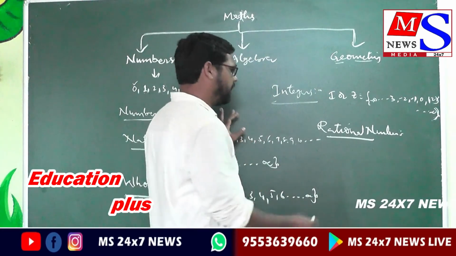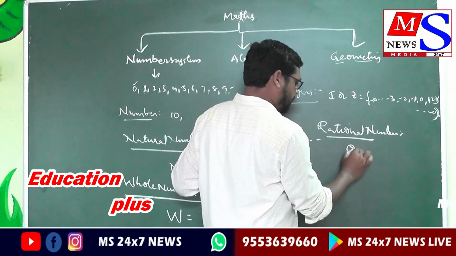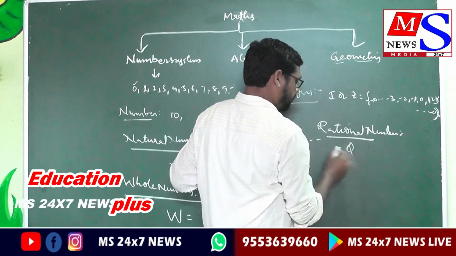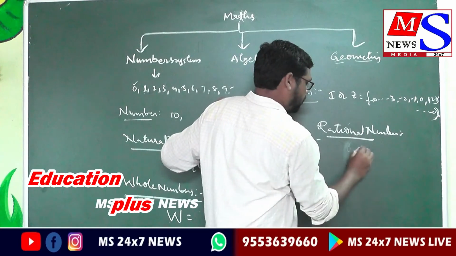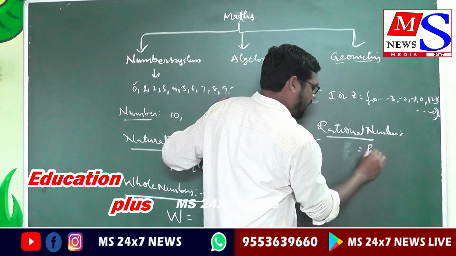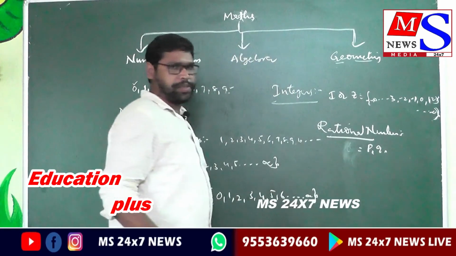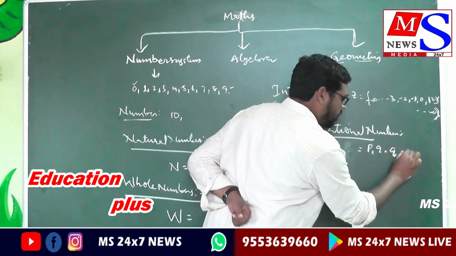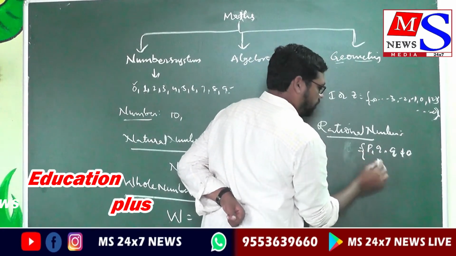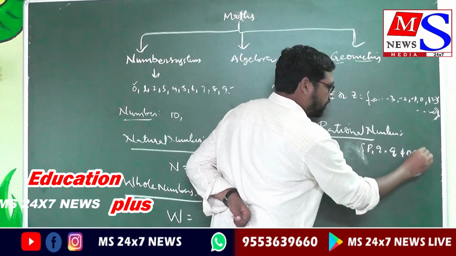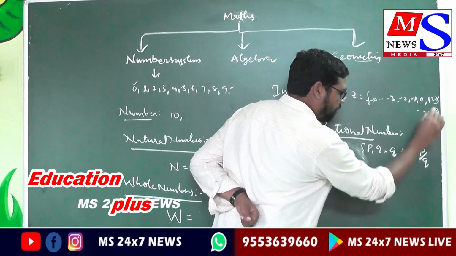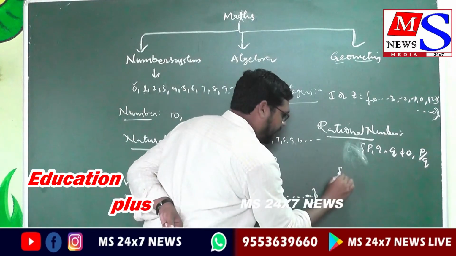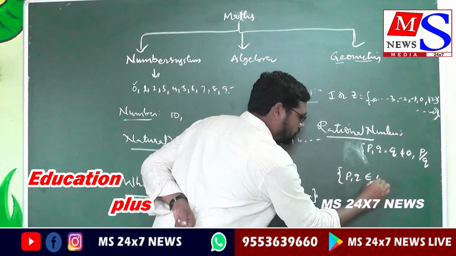Rational numbers are represented by Q. Here p, q are two integers where q is not equal to 0, and a number that can be written in the form p by q is called a rational number. This set can be written as p, q belonging to integers.